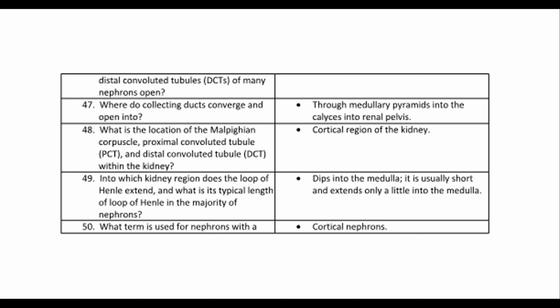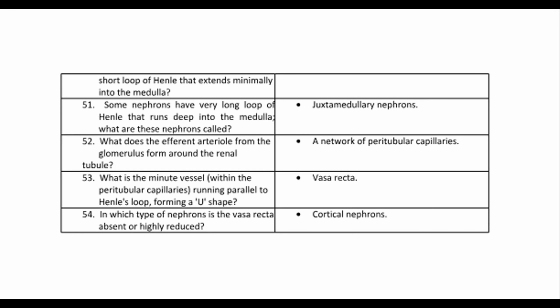48. What is the location of the Malpighian corpuscle, proximal convoluted tubule, PCT, and distal convoluted tubule, DCT, within the kidney? Cortical region of the kidney. 49. Into which kidney region does the loop of Henle extend, and what is its typical length of loop of Henle in the majority of nephrons? Dips into the medulla. It is usually short and extends only a little into the medulla. 50. What term is used for nephrons with a short loop of Henle that extends minimally into the medulla?